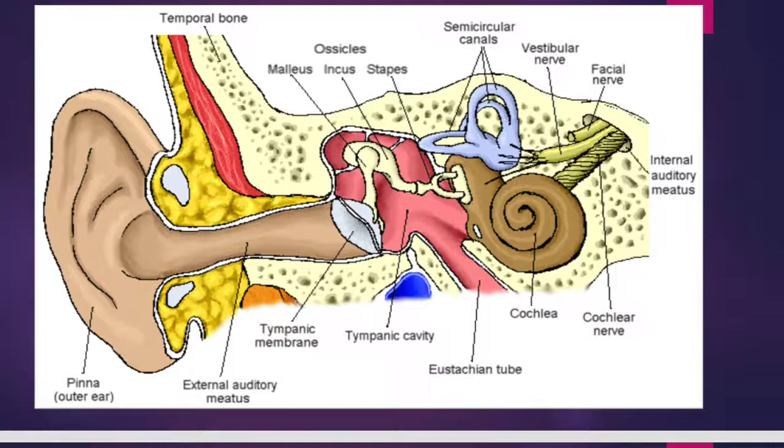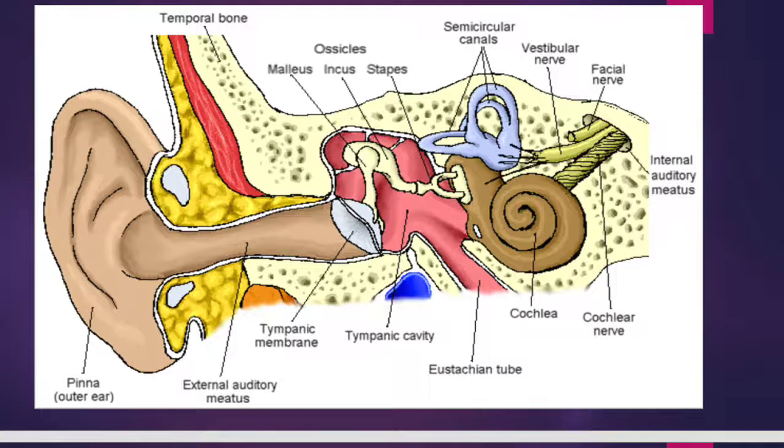It carries the messages from the ear to the brain, and the brain recognizes and tells us that this is the sound of a horn, this is the sound of a pressure cooker, this is the sound of a whistle of a train. Anything we are able to recognize is because the auditory nerve is carrying the message to the brain, and the brain is recognizing and helping us to identify and recognize the sound.